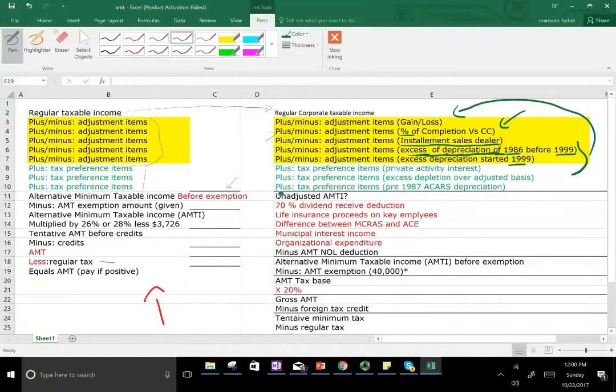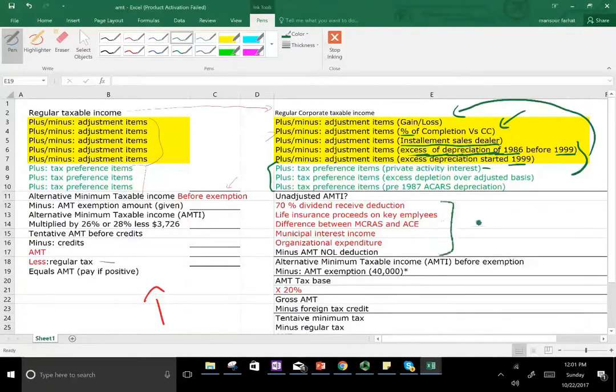Don't worry about this. We have three preferences. Private activity interest. We saw this in the personal. We have excess depletion over adjusted basis. So basically, if we depleted too much over the basis, we cannot do it under AMT. We have to recapture it. And any pre-1987 ACRS depreciation, which is pretty much being phased out. But those are the preferences.